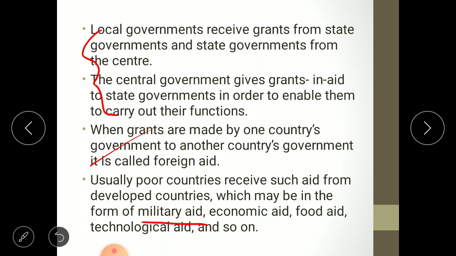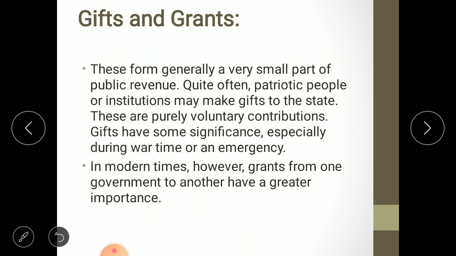And the last one is technological aid. In India, we have the metro train project, and in that we are getting technological aid from the Japan government. So these are a few examples of gifts and grants, foreign aid and national aid, local gift and foreign gift.